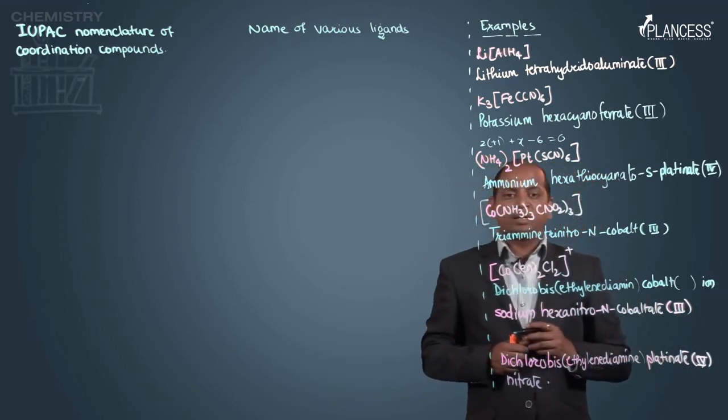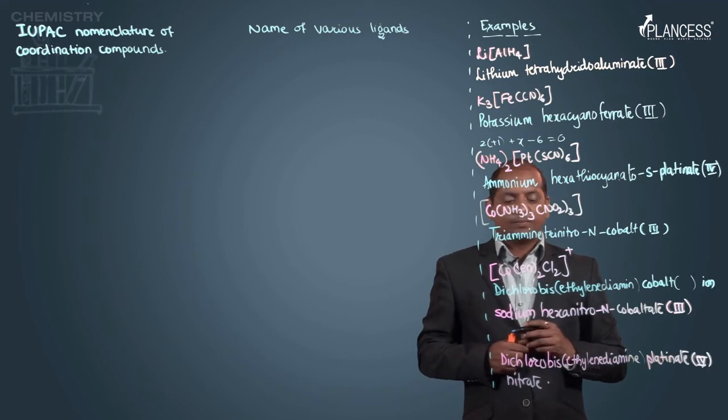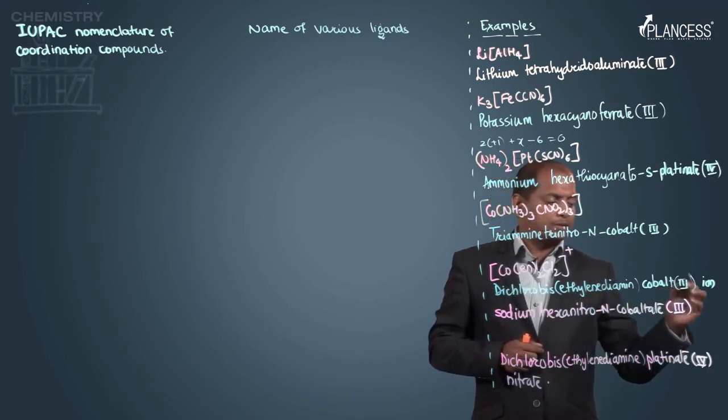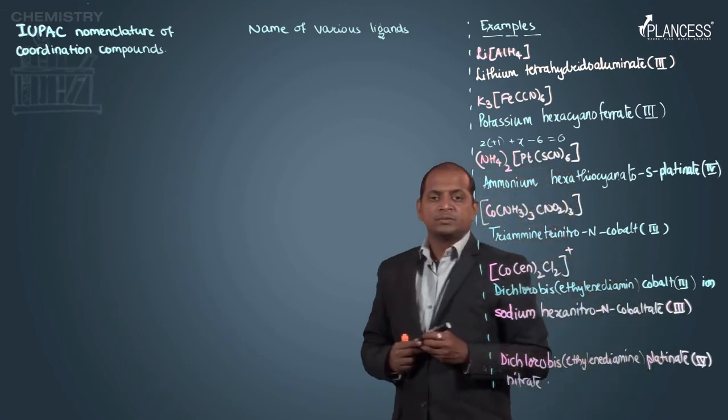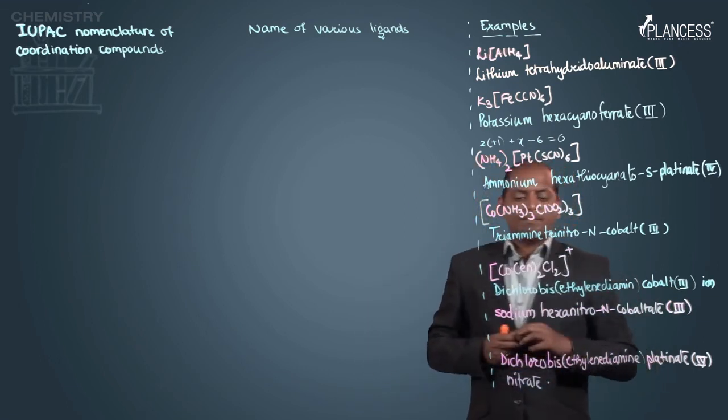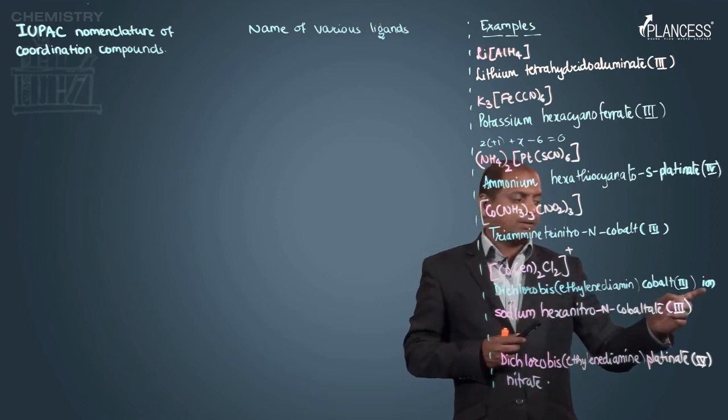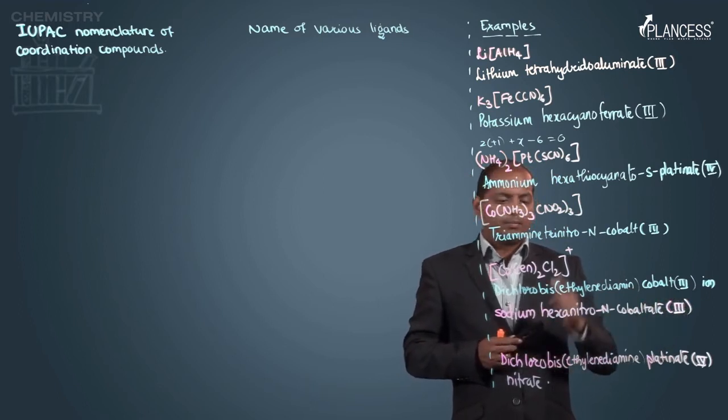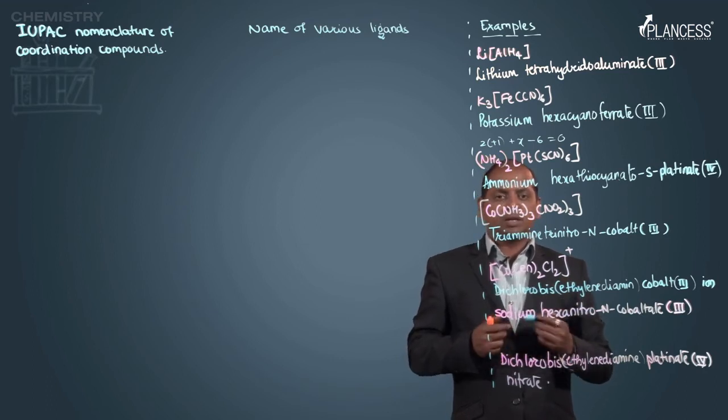We need to determine the oxidation number, and that is plus 3. So, 3. This way we can name this complex. So, remember that ion, because there is no anion outside the coordination sphere. It is not a molecule, it is an ion.